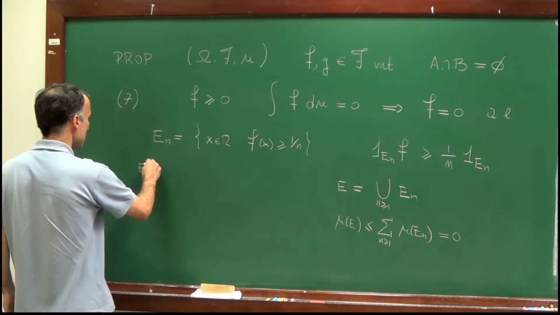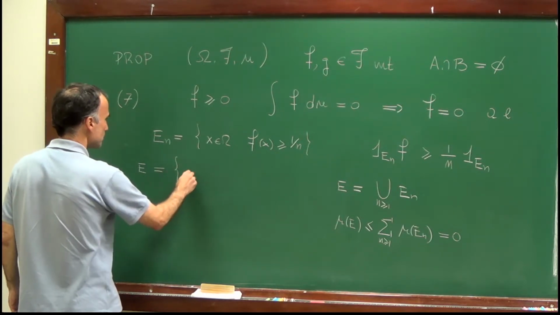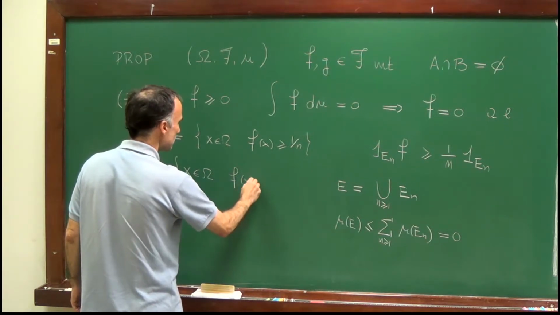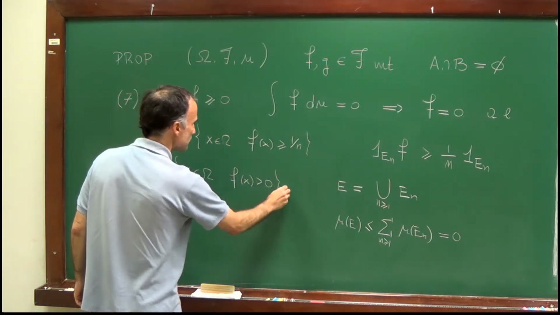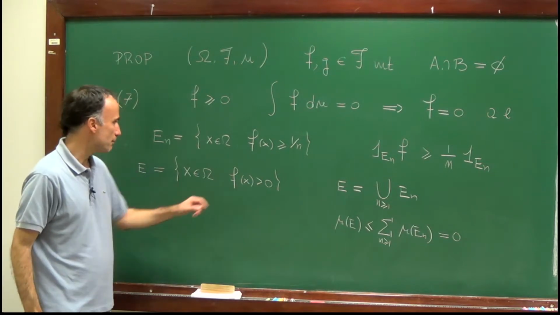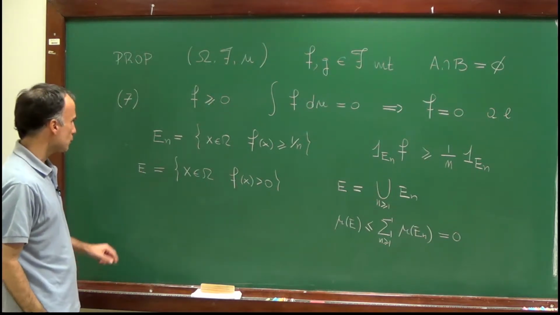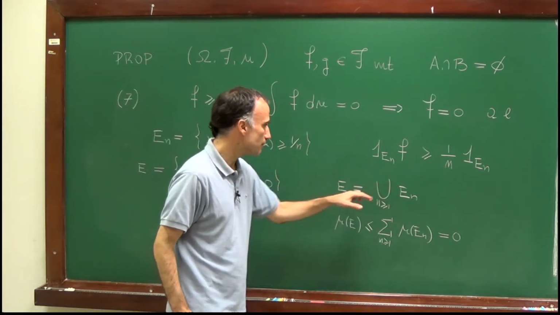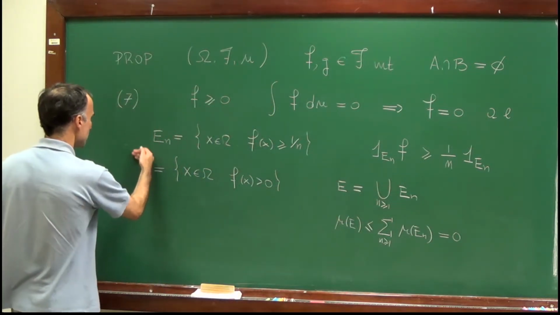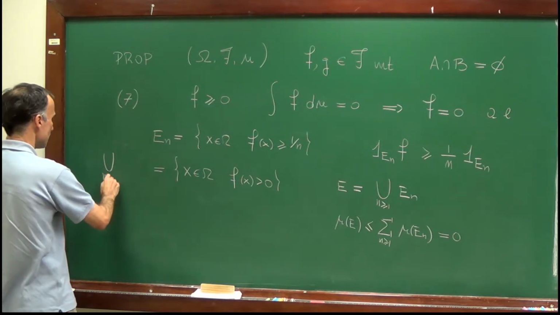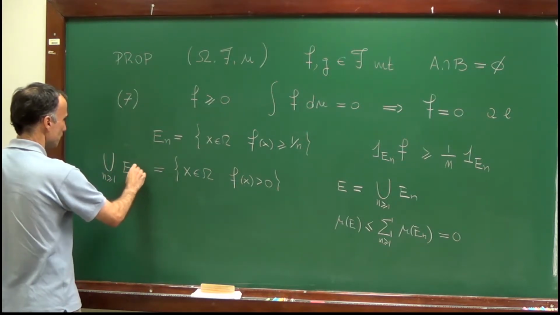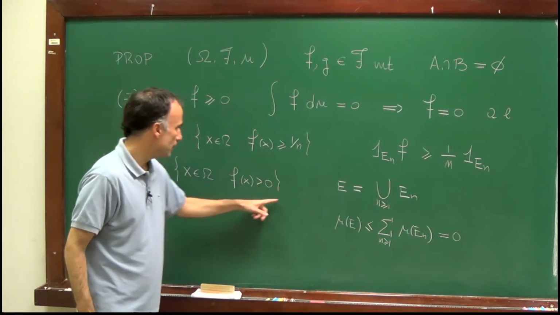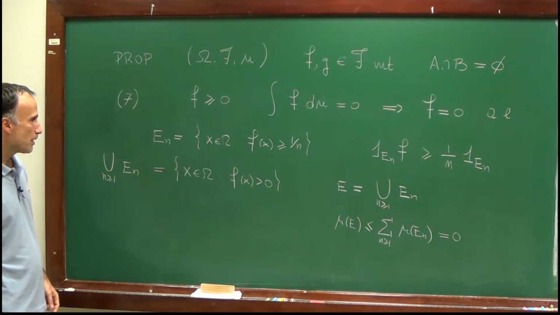What I claim is that E is exactly the set of points such that f of x is strictly larger than 0. So I claim that these two sets are equal. E is by definition the union of En, and what I claim is that the union of En, which I called E, is given by this set.